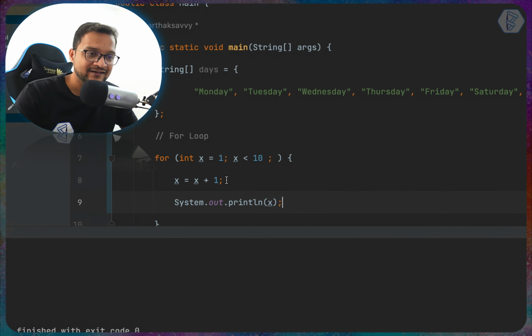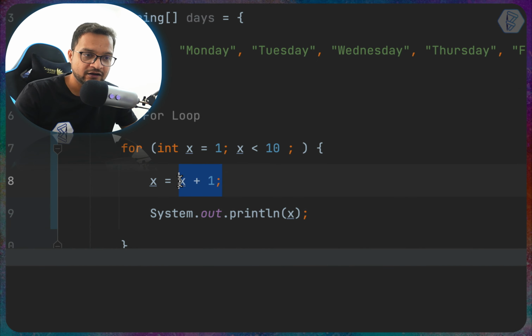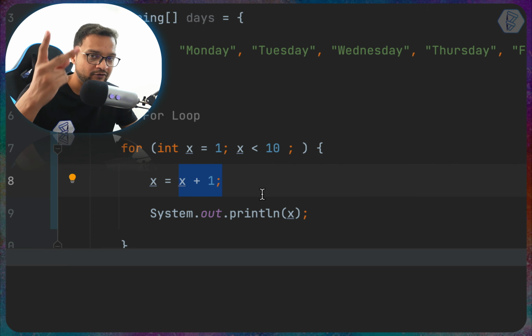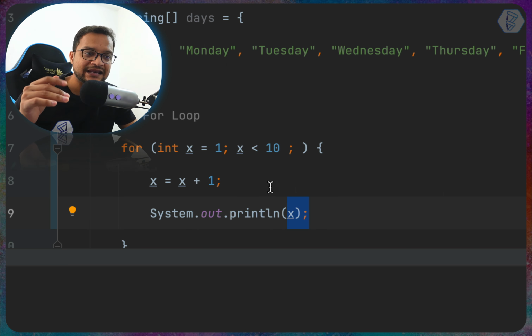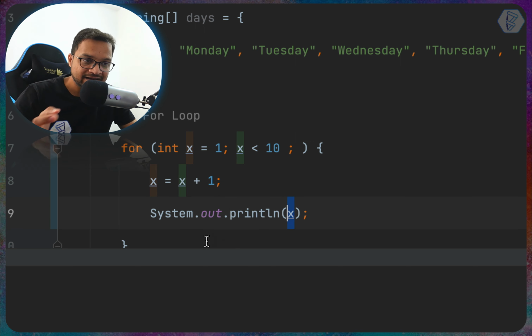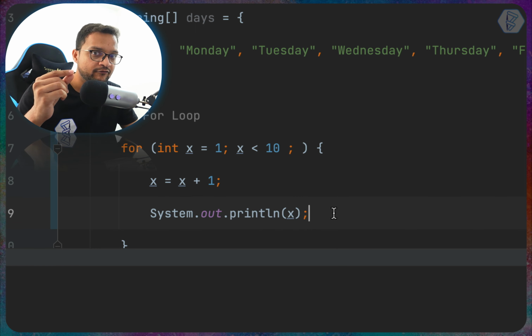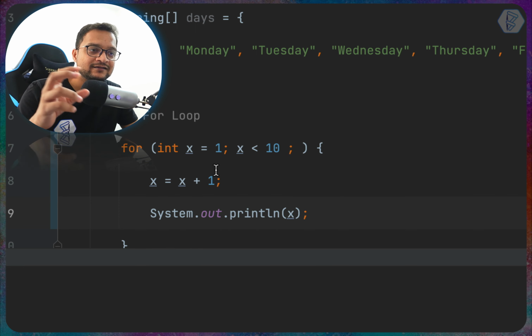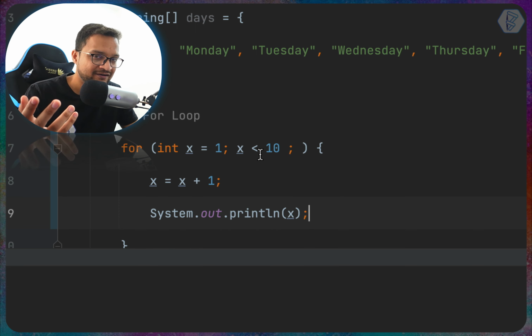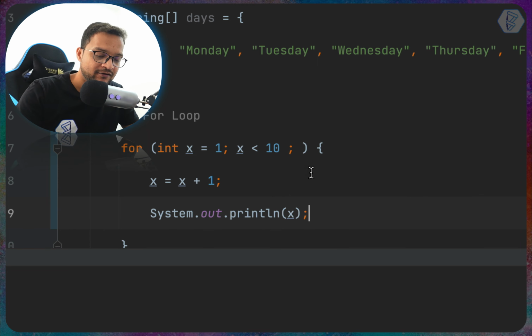So first it says okay, value is 1, increment it and then print. So value is 1, incremented by 1 becomes 2, print 2, then 3, then 4, then 5, and when it goes to the 9th value, it adds 1, prints 10, and then it checks after this. After this point, I can say the for loop ends, and when the loop is ended, the condition is checked. So first this statement ends, then it says okay, 10 is not less than 10, so let's kill this for loop.